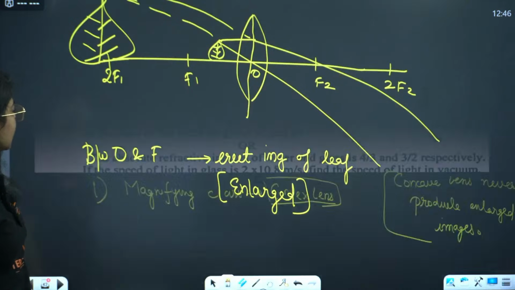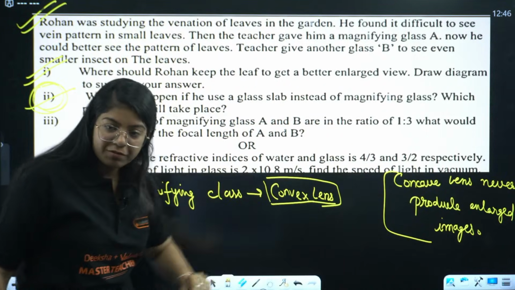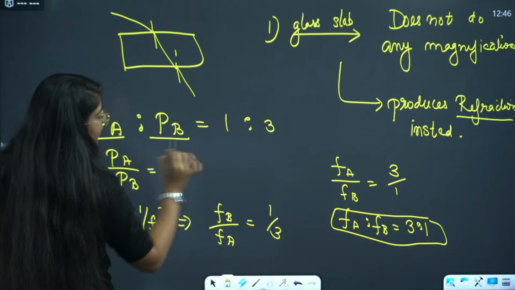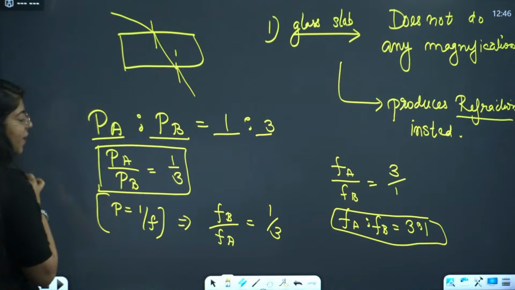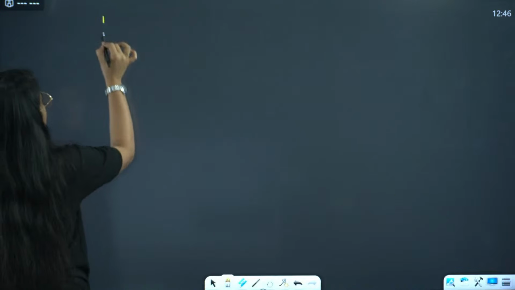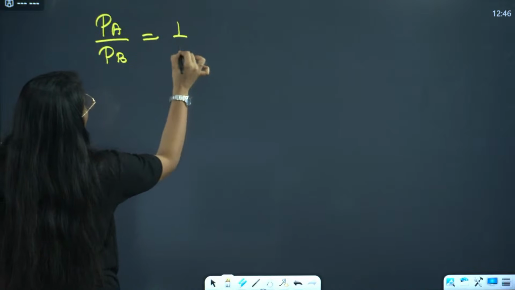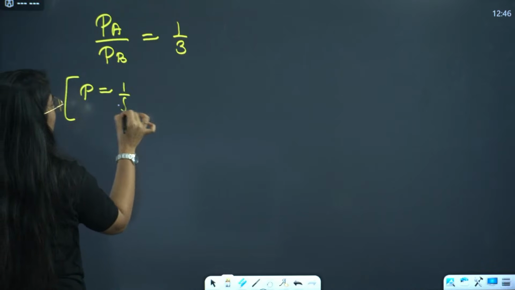And they are saying the power of magnifying glasses A and B are in the ratio of 1/3. So power of A ratio power of B is 1/3. We can write the ratio as P of A by P of B equals 1/3. Now we know that power is inversely proportional to focal length, right?